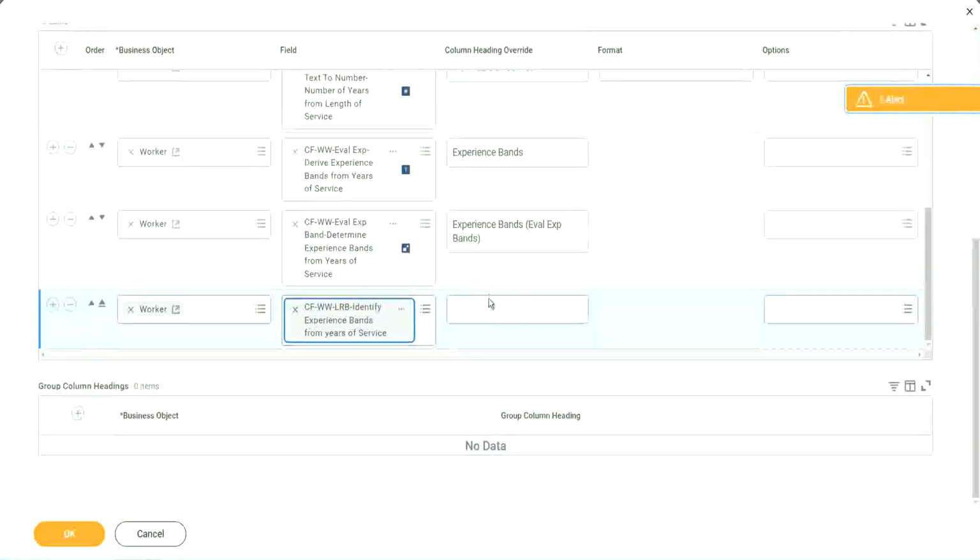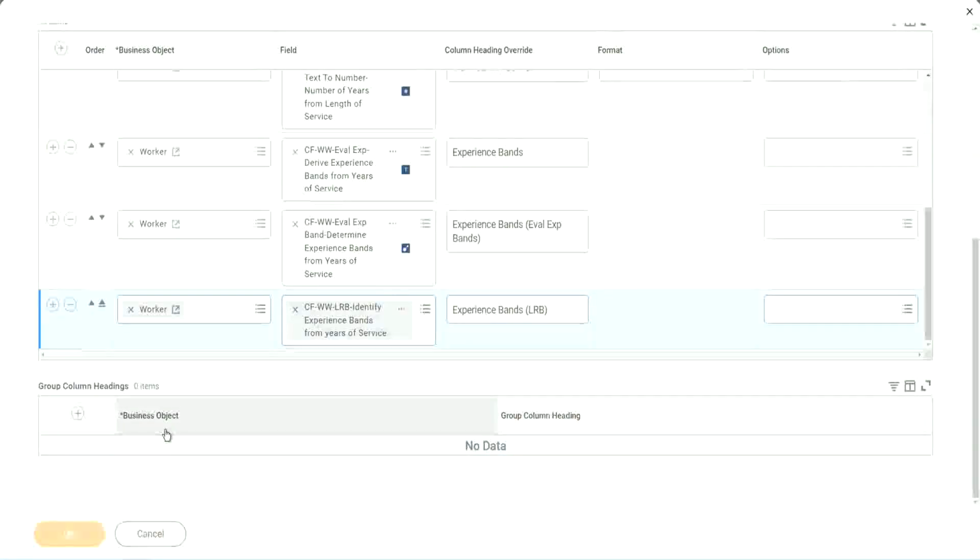So here also we are doing experience bands, but using an LRB, lookup range band. Right. So let's see if we get the same output or not.